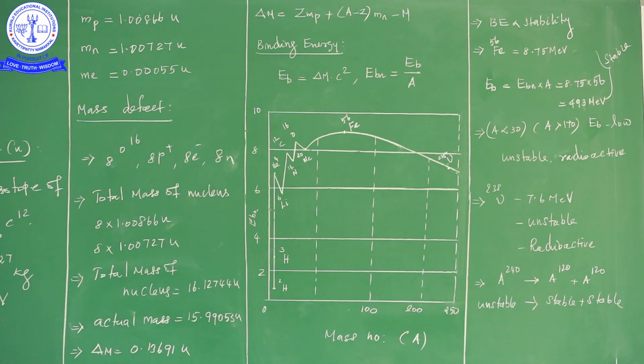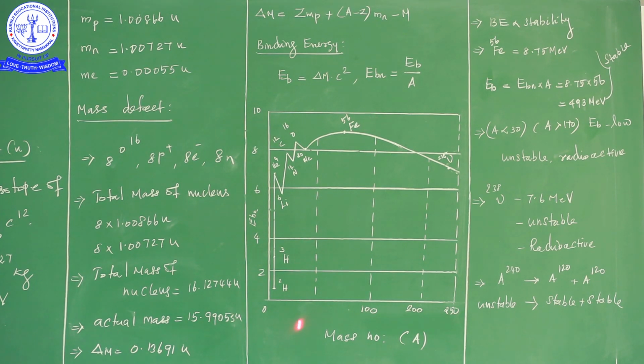Binding energy is proportional to stability. So if an element has higher binding energy, it has higher stability. Among the elements we have the maximum binding energy for iron 56. This is the reason why iron is more stable. The main reason iron is stable is that its binding energy is maximum among known elements. Binding energy maximum means stability is maximum. So binding energy is proportional to stability.